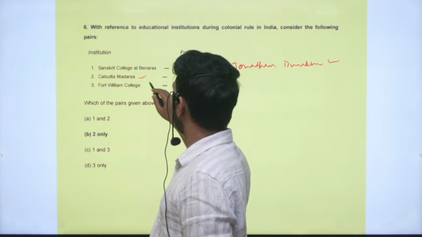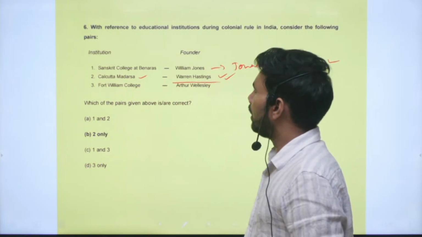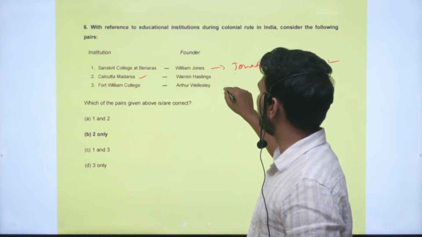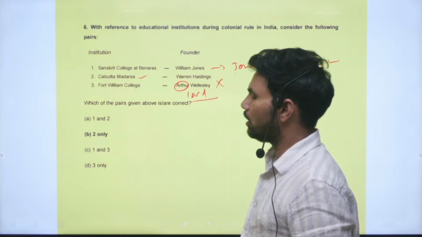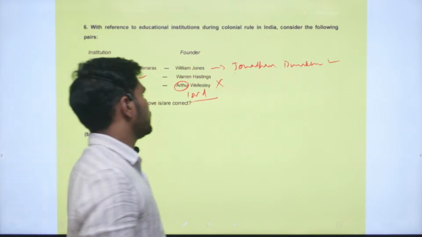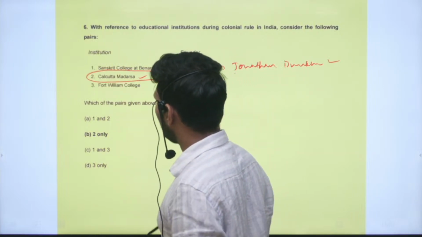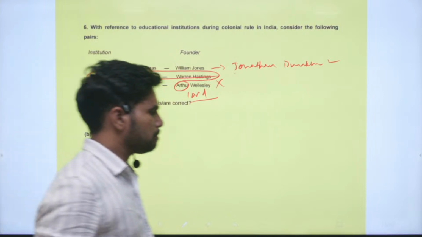Calcutta Madrasa was founded by Warren Hastings. This is a correct statement. Fort William College was not founded by Arthur Wellesley. It was founded by Lord Wellesley. Arthur Wellesley is different from Lord Wellesley. So only the second pair is correct. The other pairs, 1 and 3, are incorrect. Correct option is option B. Right.